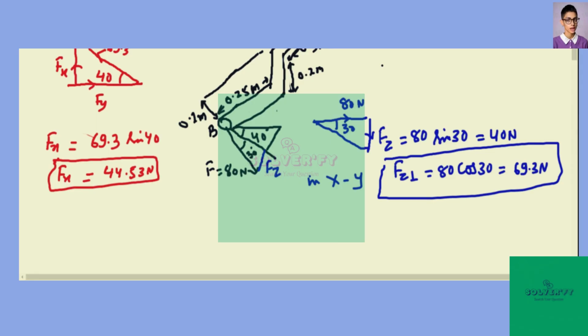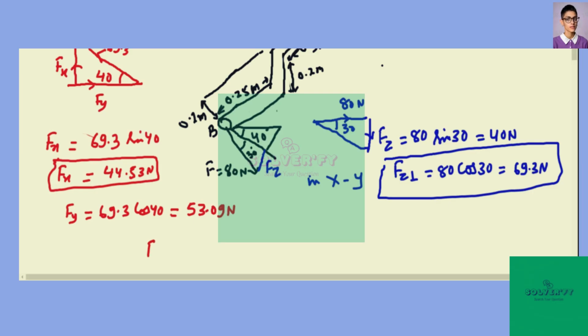And Fy will be 69.3 cos of 40, and this value will be 53.09 Newton.